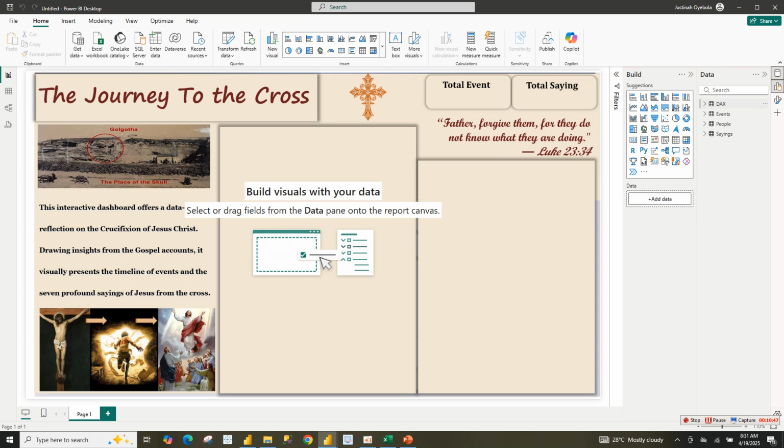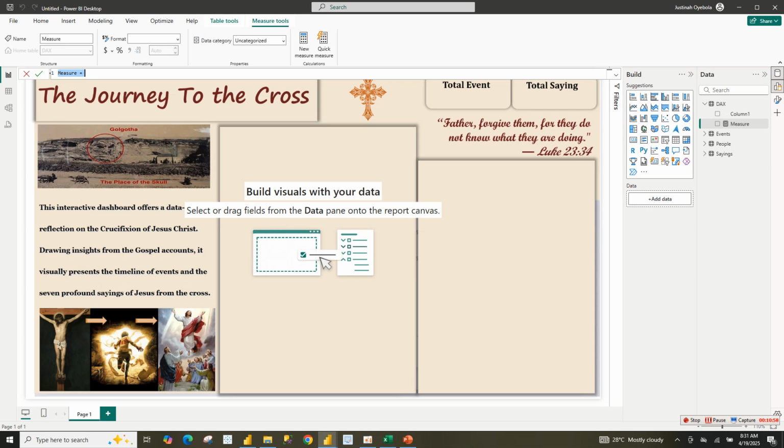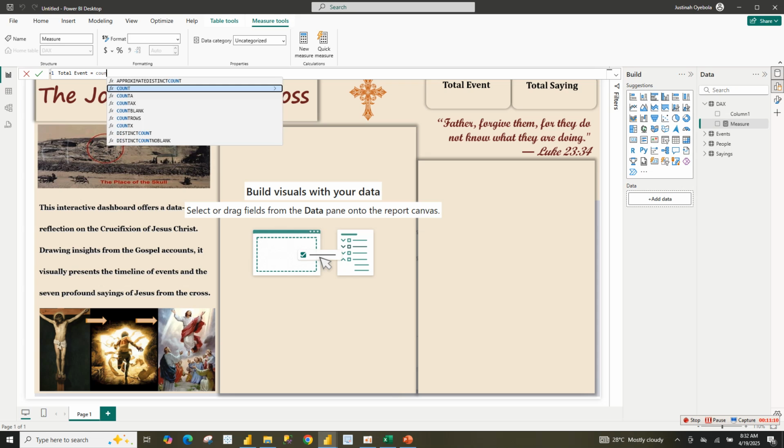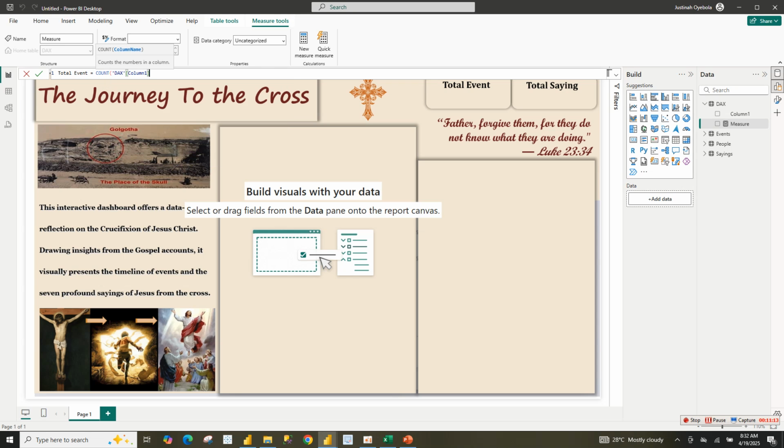The first DAX measure that I want to create, I will right click on it, and that will create our total event. The name of my DAX measure is total event. Total event equals count.